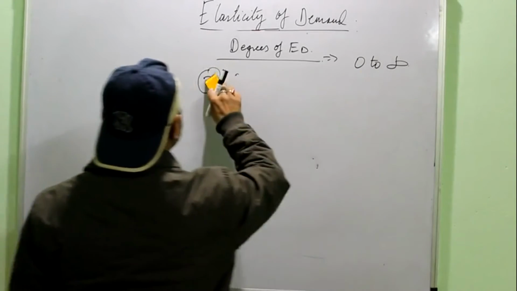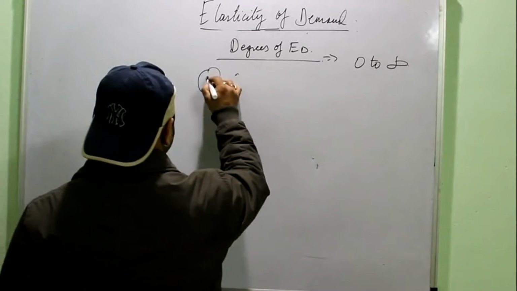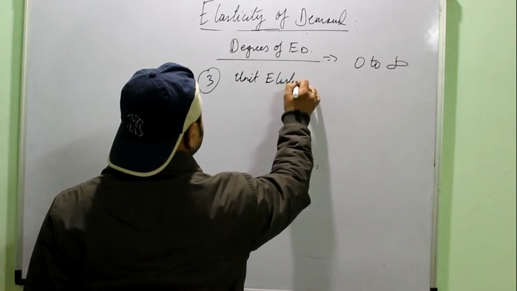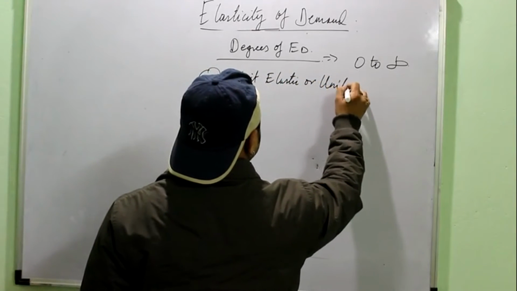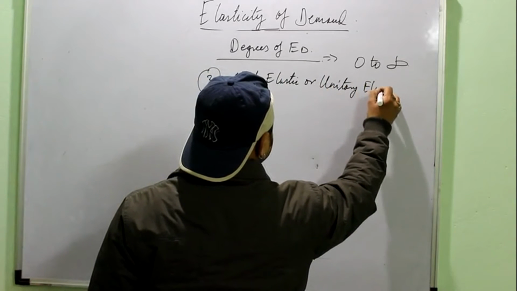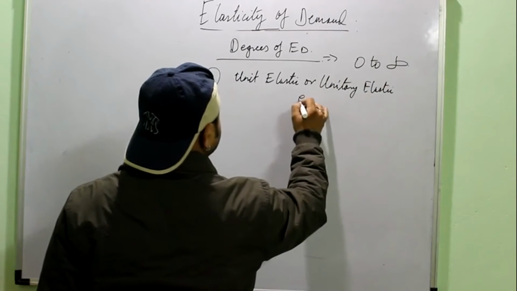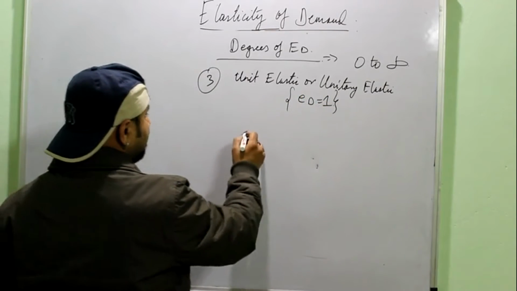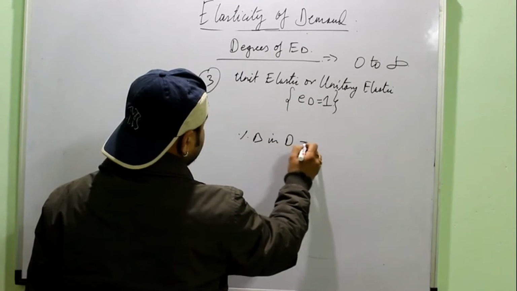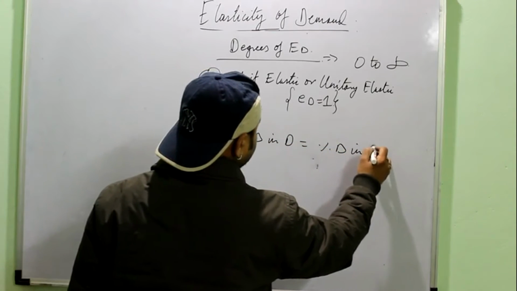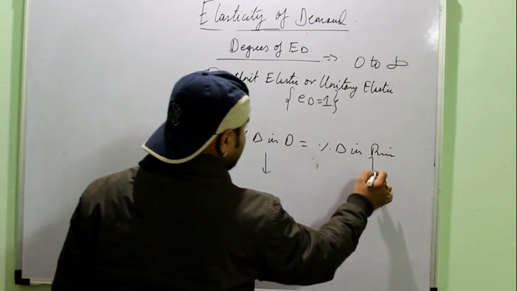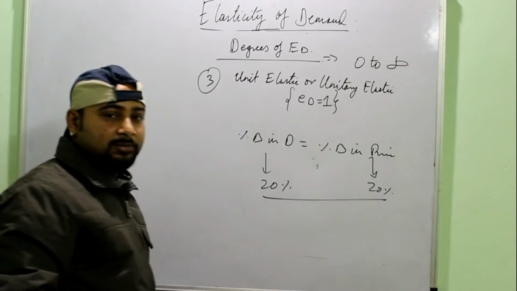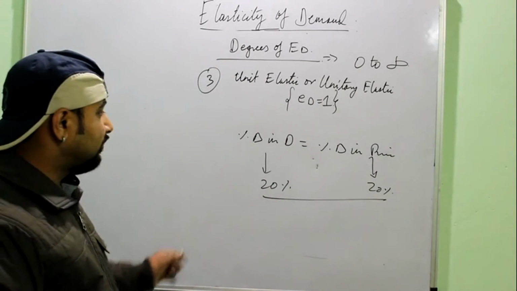Then we have the third degree, that is unit elastic, or unitary elastic. Here we say that ED is equal to 1. It means that the percentage change in demand is equal to the percentage change in price, right? If the price changes by say 20%, demand also changes by 20%. Again, if you apply the formula of ED, then you will get it equal to 1.